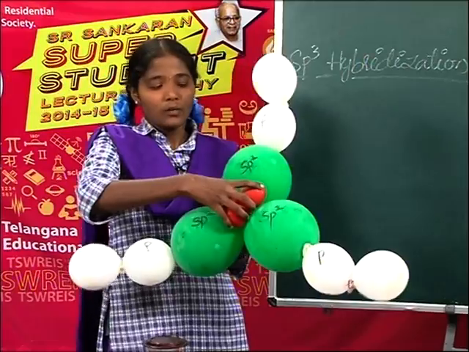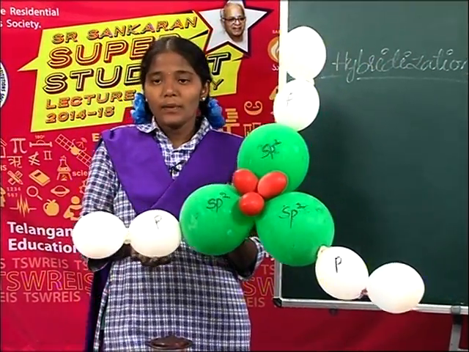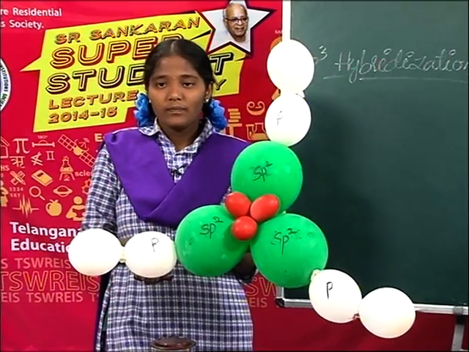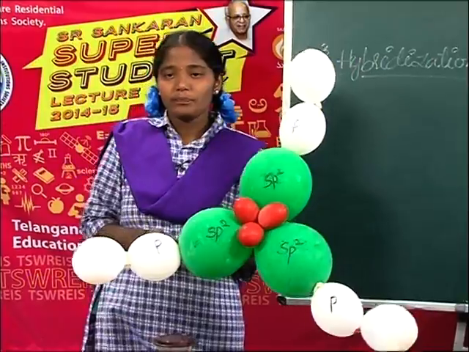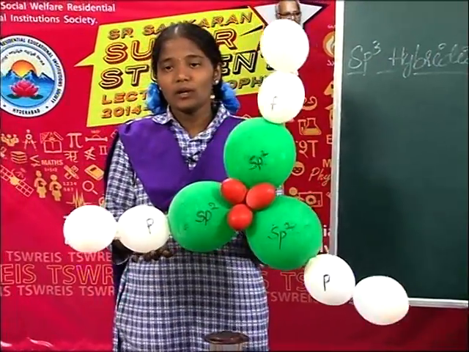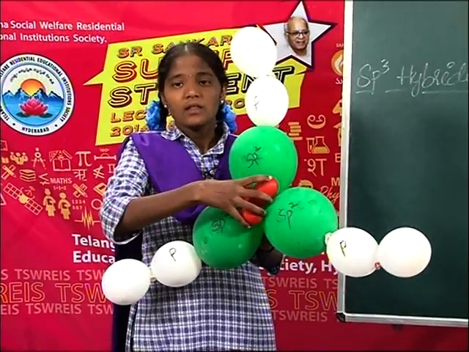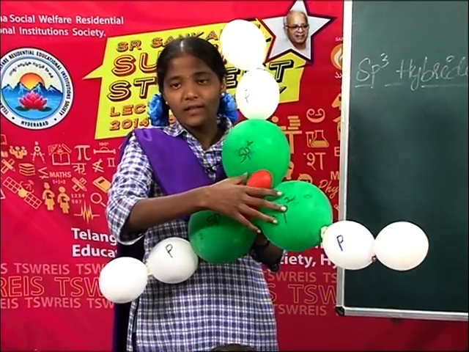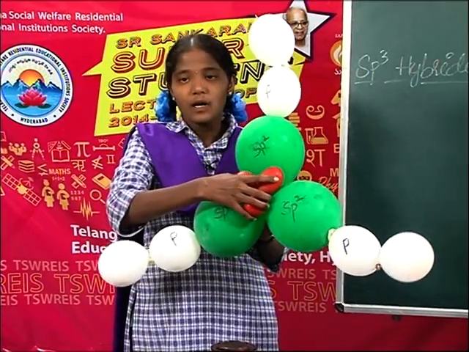The sp2 hybrid orbitals of the central boron atom overlap with the p orbitals of chlorine atoms. The bond angle is 120 degrees and the shape is trigonal planar. The s orbital character is 33% and the p orbital character is 67%. It is the sp2 hybridization model.